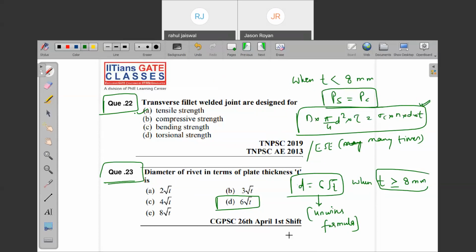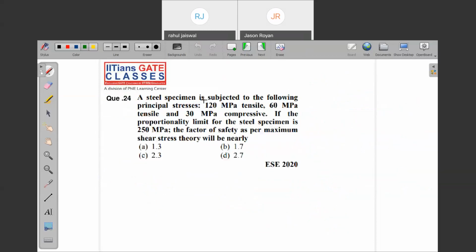So whatever concept is possible, I am giving at the instant while discussing the question. Is it clear, Justin? Okay. Now moving on to the last question. This is the last question for today's session, right? In the next segment, I'm going to cover bolted joints. Then I'm going to cover bearings, that is sliding contact bearing,